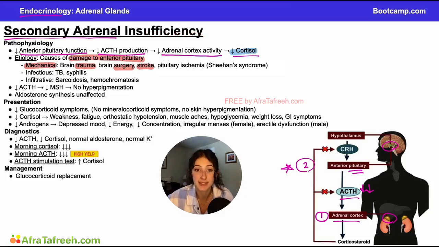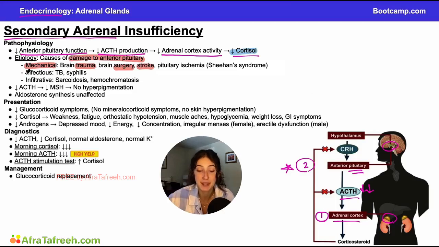A very specific type is known as Sheehan syndrome. This occurs during labor, so if you have a postpartum hemorrhage, the anterior pituitary is very vulnerable to ischemia at that time because it has grown through pregnancy. It has been making more and more prolactin, so it has been replicating those cells and it is larger and more vulnerable to ischemic injury. So if you do have a large postpartum hemorrhage, this can certainly damage the anterior pituitary.